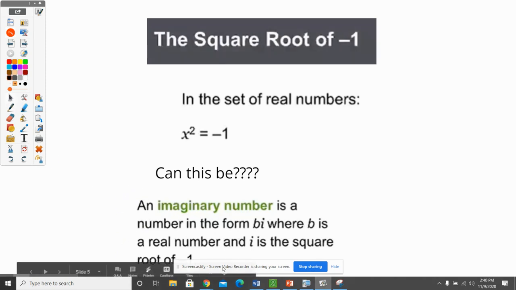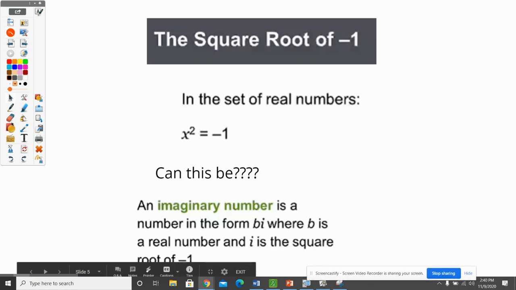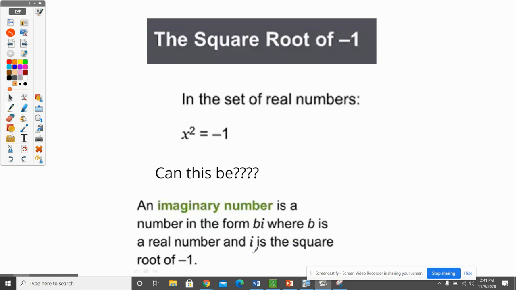An imaginary number is a number of the form bi, and b is a real number, and i is the square root of -1. So these are the two facts that I want you to know. And I do write it with a little tail so that it doesn't turn into a 1. i is the square root of -1. So while we used to not be able to do something like that, we all of a sudden are going to say, okay, it's all right now. We're going to say that i is the square root of -1.